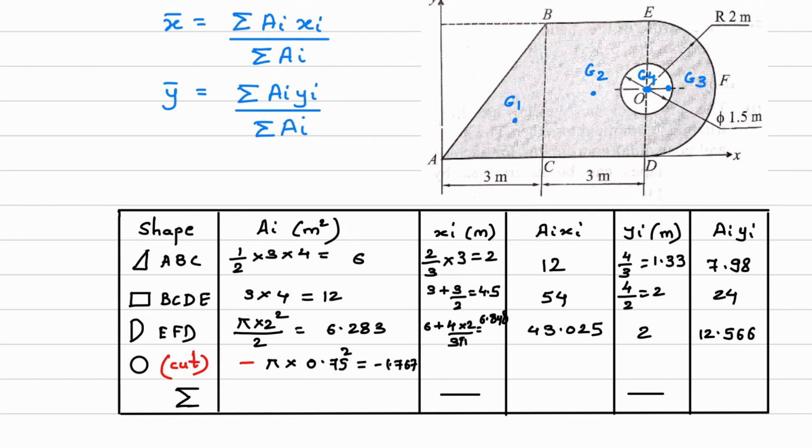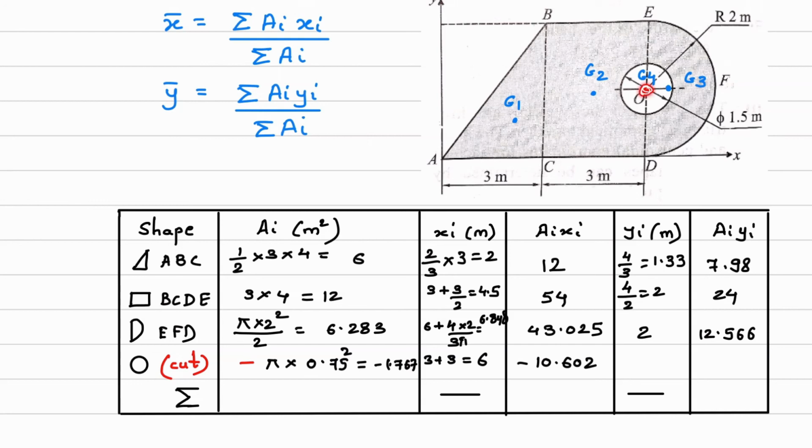Now what is x bar? This is the G4 point which we have already marked. So what is x4 from point A? This distance is 3 plus 3, 6. So xi or x4 will be 3 plus 3 equal to 6. What about AI into xi? So it will be A4 into x4. So that value for the circle is minus 10.602.